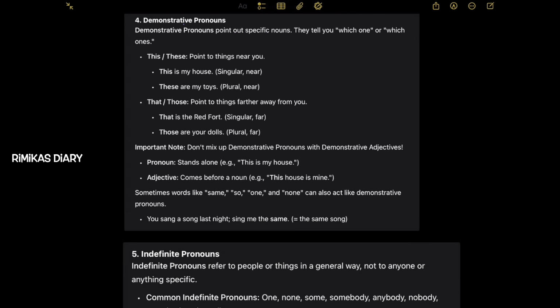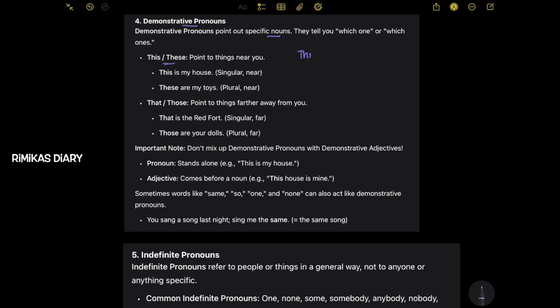Next, fourth type, demonstrative pronouns. Demonstrative pronouns point out specific nouns. They tell you which one or which ones. So, first one, this, these. Point to things near you. This is my house. Singular, near. We have learned this since grade 1. So, this, that, these, those.